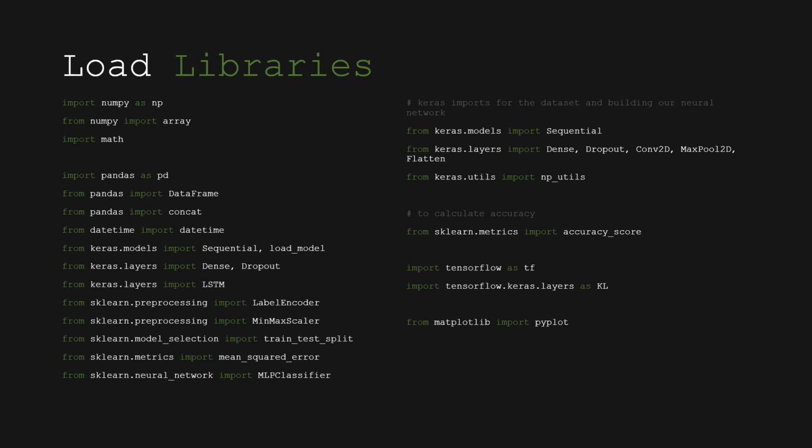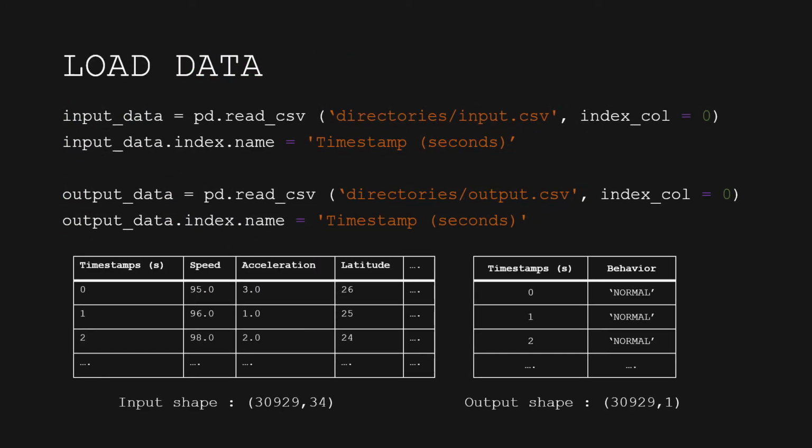First, we have to load the data. And this is the code for loading the data using pandas read_csv. So this is our input data with a shape of 30,929 columns and 34 rows. As for our output data, we have 30,929 columns and 1 row, which is the behavior of the driver.